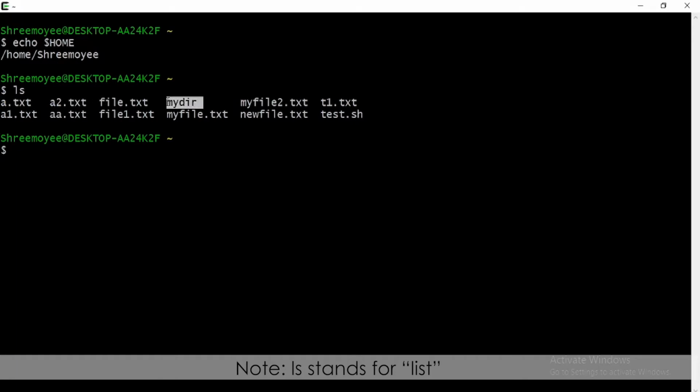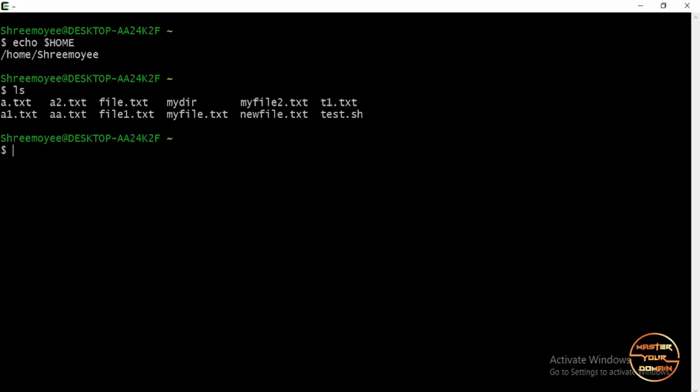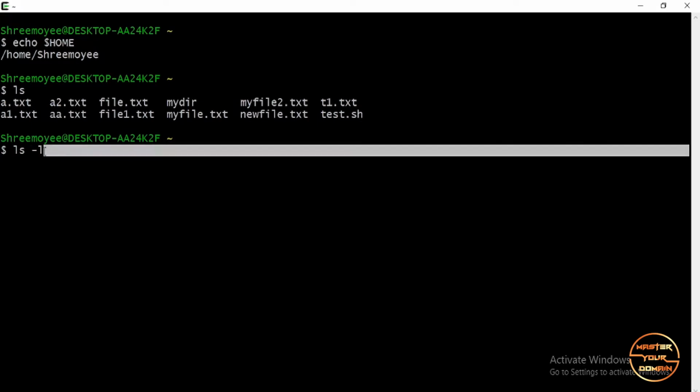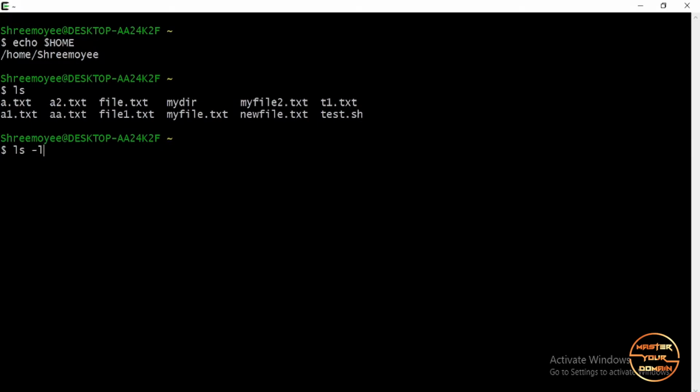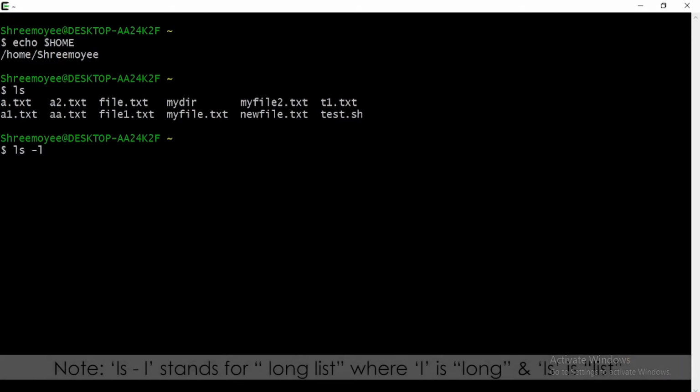But I want to know more about these files and directories, like who the owner is, how many memory blocks these files and directories are consuming, and when they were created. For that the command is ls -l. ls is the command, -l is an option. Just remember one thing: every command comes with a variety of options and every option starts with a minus sign. So ls -l is the short form of long list. ls is list and l stands for long.